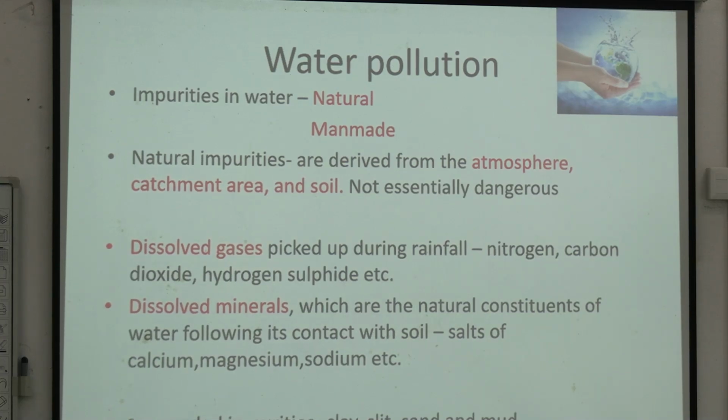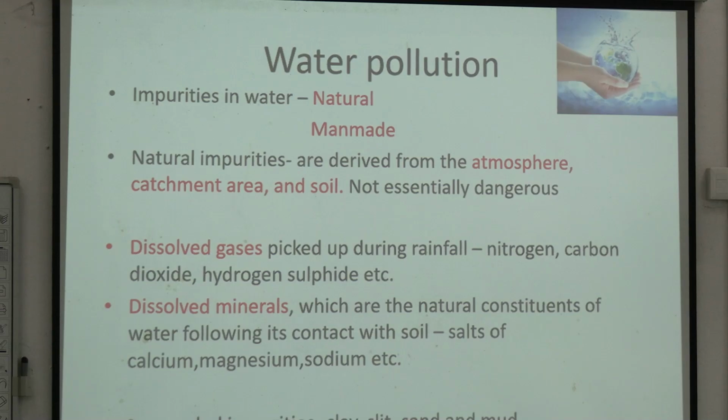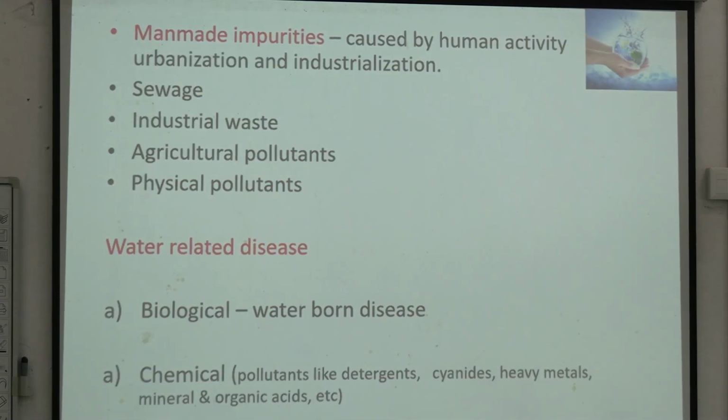Then dissolved gases picked up during rainfall like nitrogen, carbon dioxide, hydrogen sulfide, dissolved minerals, particularly calcium, magnesium salts and sodium, and suspended impurities like clay, silt, sand and mud. So these are the usual impurities that are present. We also have impurities in the groundwater. Okay. So man-made impurities include sewage, industrial.